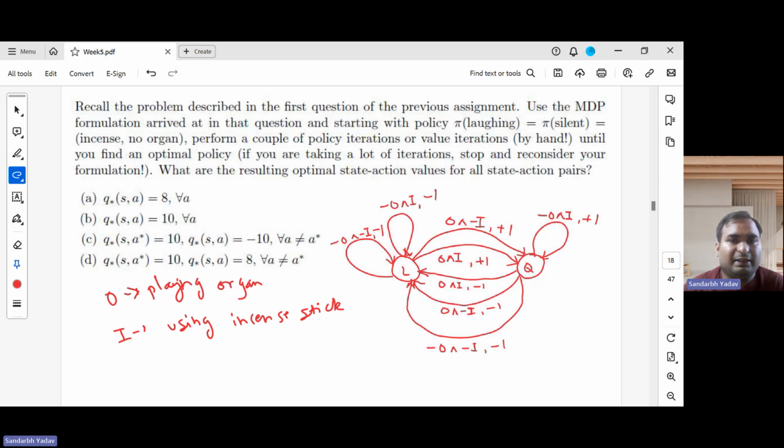And so basically they have given us an initial policy. Let's call this pi naught. Also, one thing to mention is the discount factor. The discount factor in that problem was 0.9. So remember this, we will be using this quite a lot.